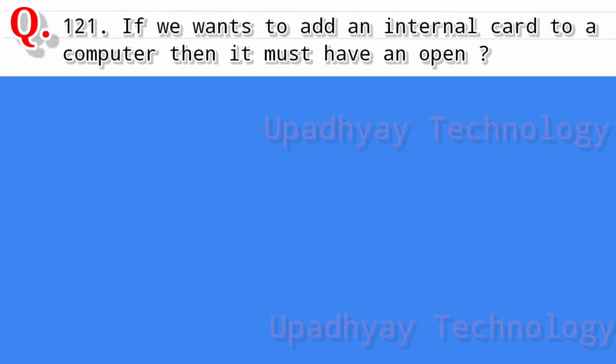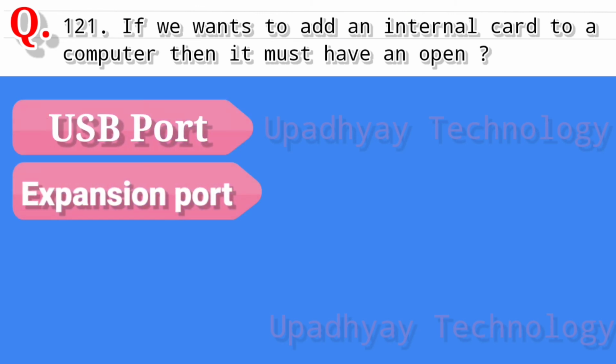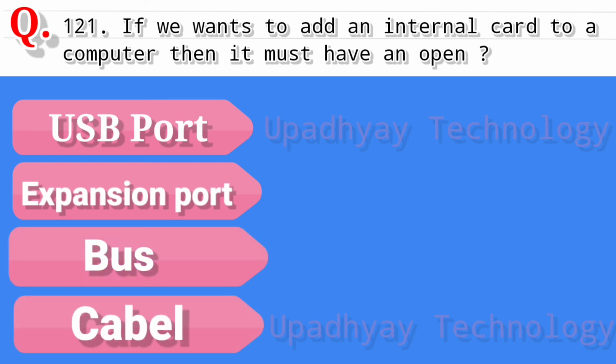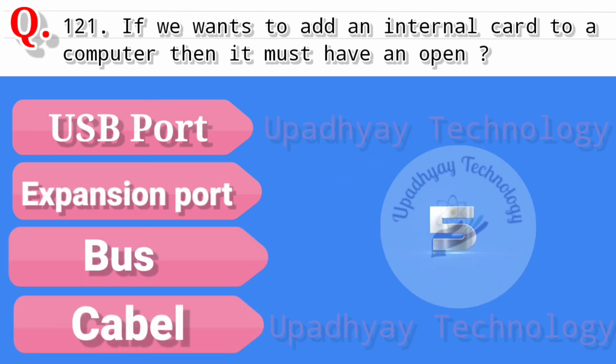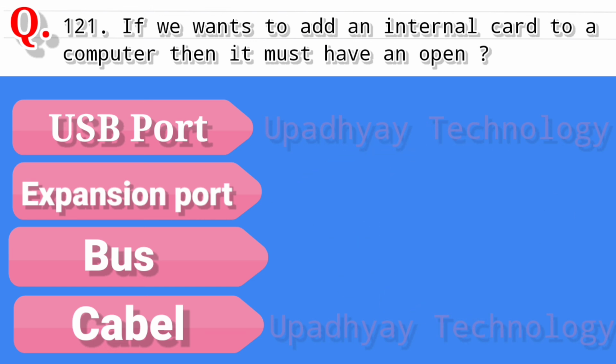Question 121. If we want to add an internal card to a computer, then it must have an open, and the options are USB port, second option is expansion port, third option is bus, and the last option is cable, and the correct answer is expansion port.